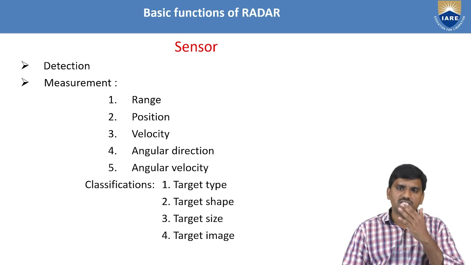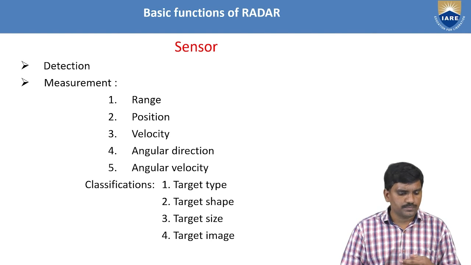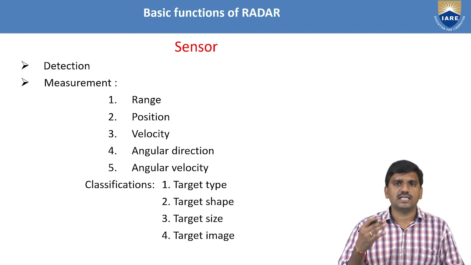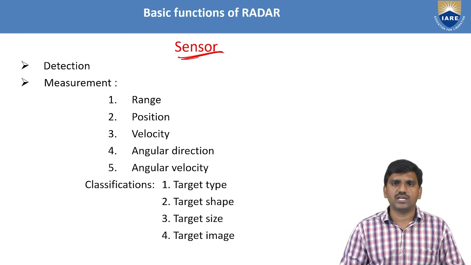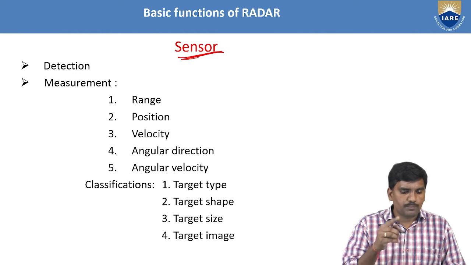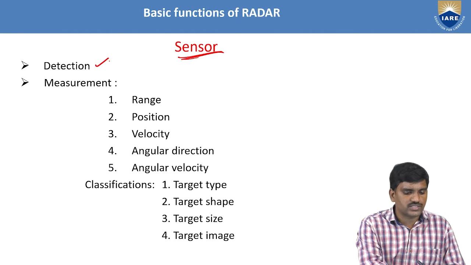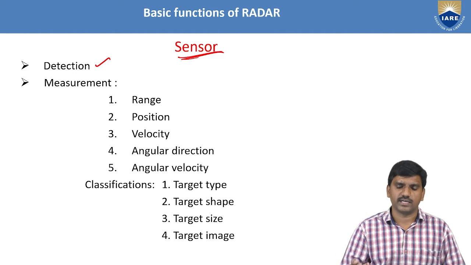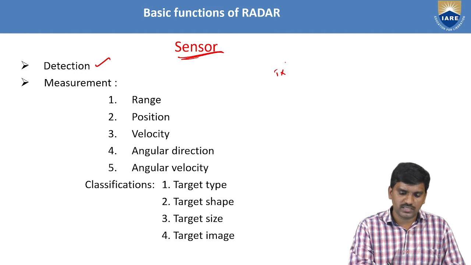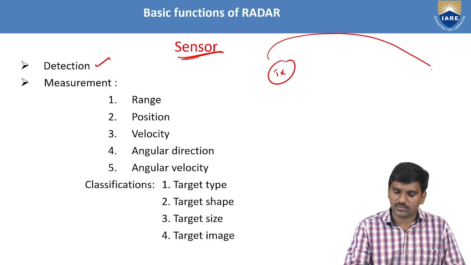These are some basic functions of radar. Basically, radar is a good sensor. The basic function of radar is detection, that is, detecting or identifying the object or target. For example, I am transmitting some signals from the transmitter.